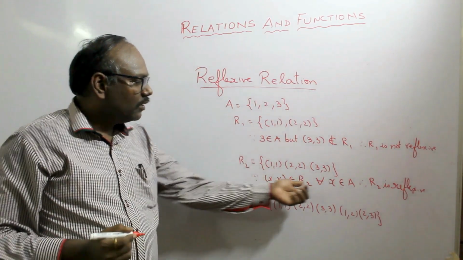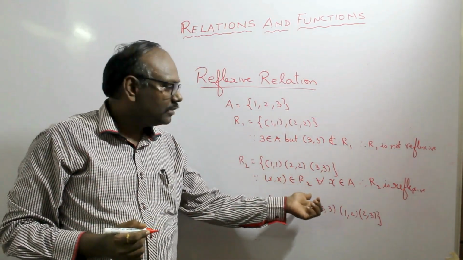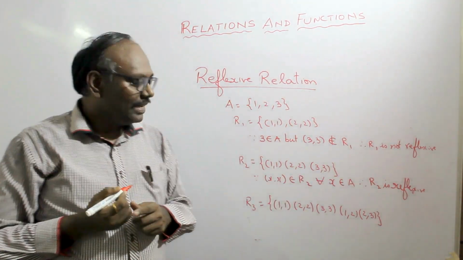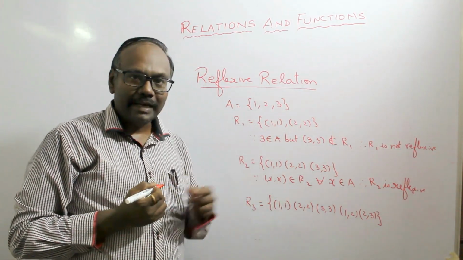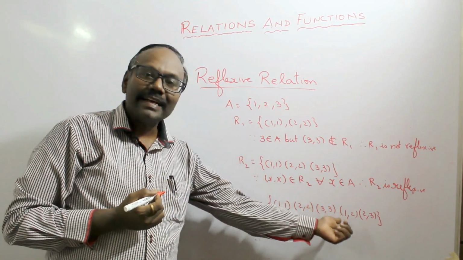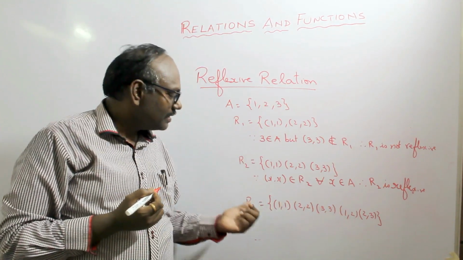So for every x belongs to A, (x, x) belongs to R2, therefore R2 is reflexive. Let us take a third example. It contains (1, 1), (2, 2), (3, 3). And along with this, you observe that there are some more extra ordered pairs. So is it still reflexive?